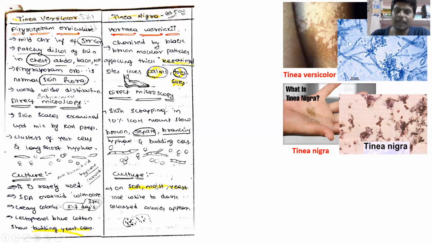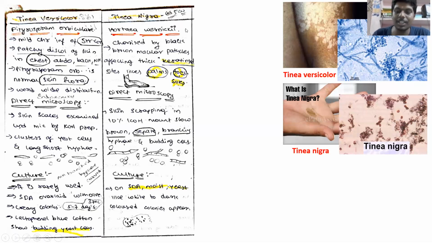On SDA culture, you will get moist colonies. Whereas in tinea versicolor, on SDA culture we saw creamy colonies, right? In tinea nigra you will see moist colonies, which indicates a Hortaea werneckii infection. Tinea nigra is caused by Hortaea werneckii, and tinea versicolor is caused by Pityrosporum orbiculare. You must practice, students, then only you will get used to these terms. So this is all about tinea nigra.